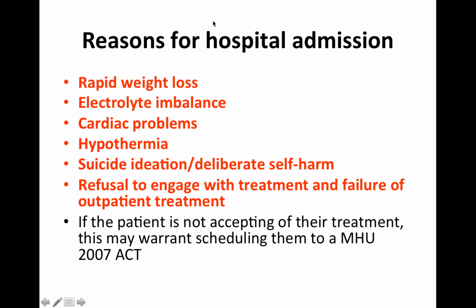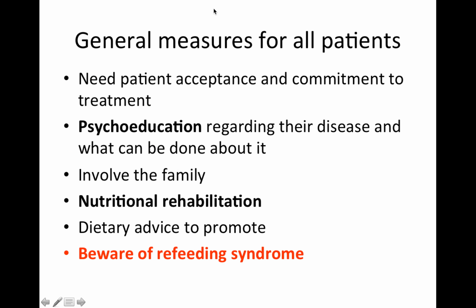The reason why you would want to admit a patient into hospital is if they've had rapid weight loss, electrolyte imbalances, cardiac problems, hypothermia, suicidal ideation or deliberate self-harm, refusal to engage with treatment, and failure of outpatient treatment. And if they refuse to go into hospital for admission, you may warrant scheduling them under the Mental Health Act 2007. General measures for all patients with anorexia nervosa.